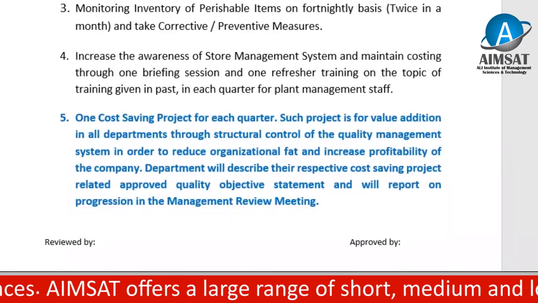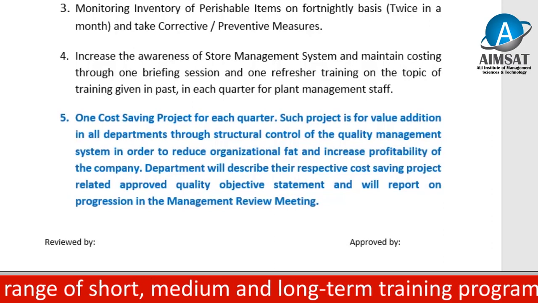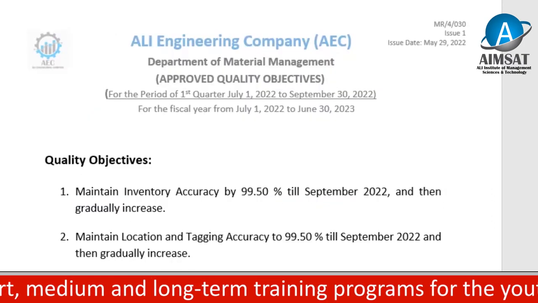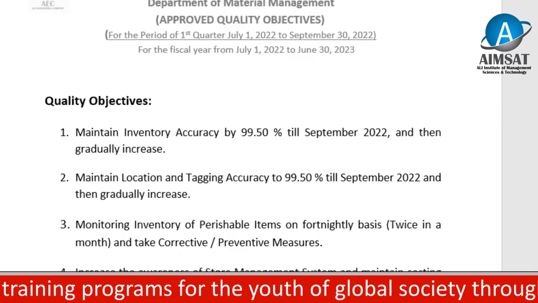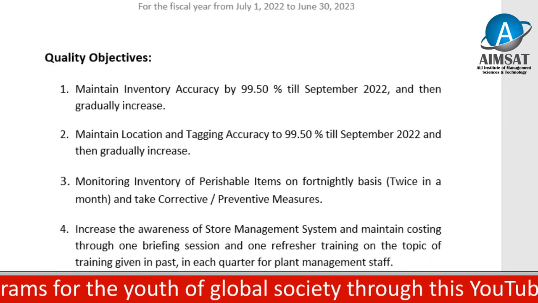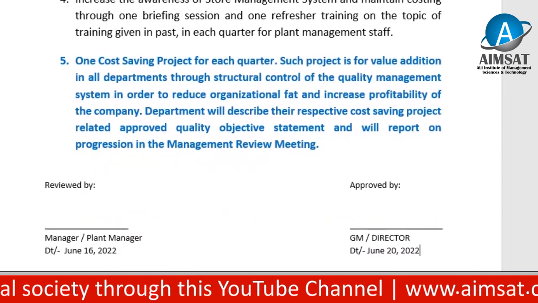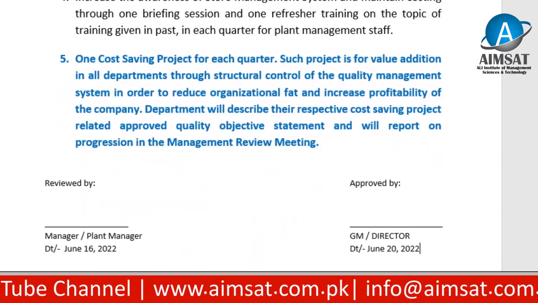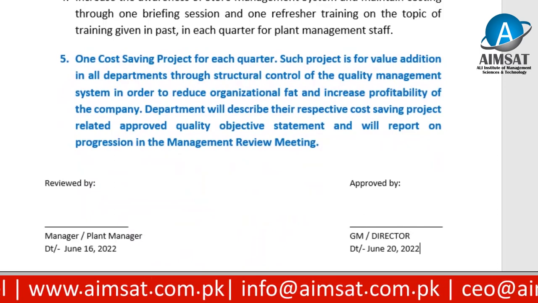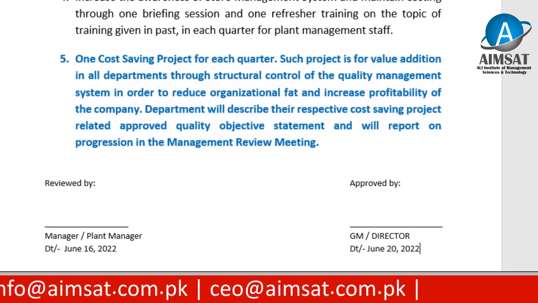These quality objectives are written by the concerned departments and reviewed by the manager or the plant manager, and the date of the review is mentioned. After review, this document is forwarded for management approval. The GM, director, or chief executive, as described in the quality management system, will approve these quality objective statements for the department, and the department will work through the entire quarter according to these quality objectives.